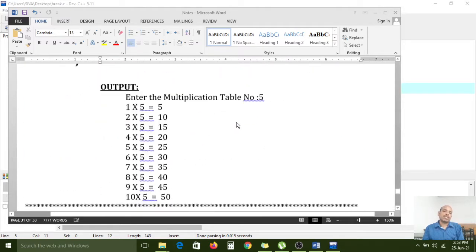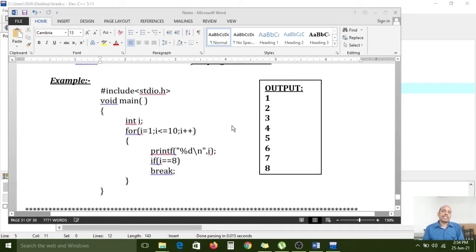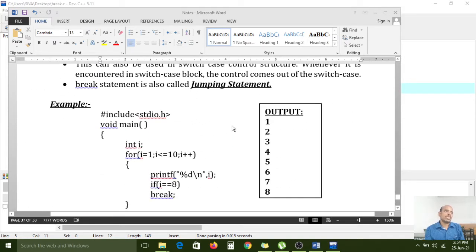Next one is what? Continue. What is the break statement's functionality? If you want to stop the iterations forcefully, for example, if you have 10 iterations and I want to stop at the 6th iteration, for that we can use the break statement. Not only at the 6th iteration; if you have 10 iterations and 8 iterations have happened and now I want to stop, for that we can use the if condition along with the break statement. Then it will stop the remaining iterations.